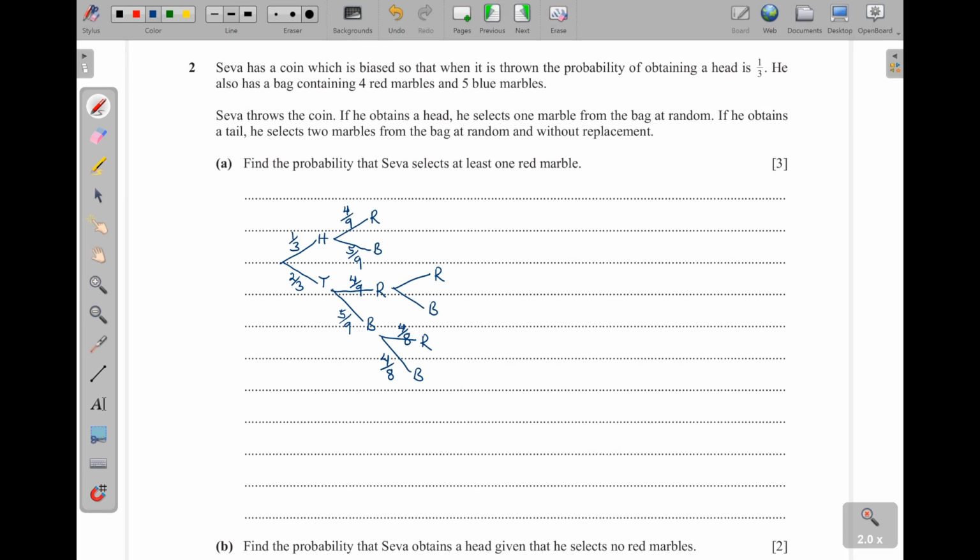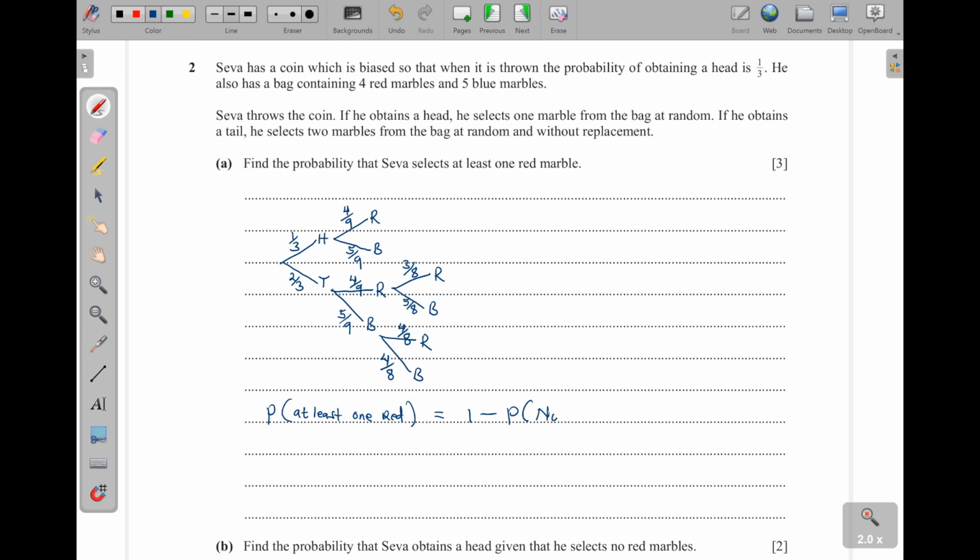Okay, then you have already picked a red. So what is the probability of picking a red there? Remember, they have reduced by 1, so that means you will remain with 3. So I remain with 3, then here over 8. That means this one will be 5 over 8, just like that. Now, when we say probability of at least 1 red, that means we can get 1 red, 2 reds, like that. But I can say 1 minus picking no red.